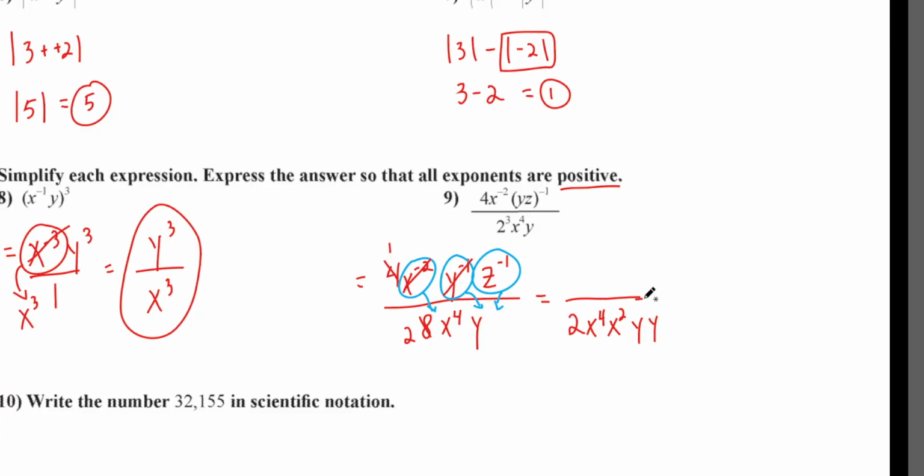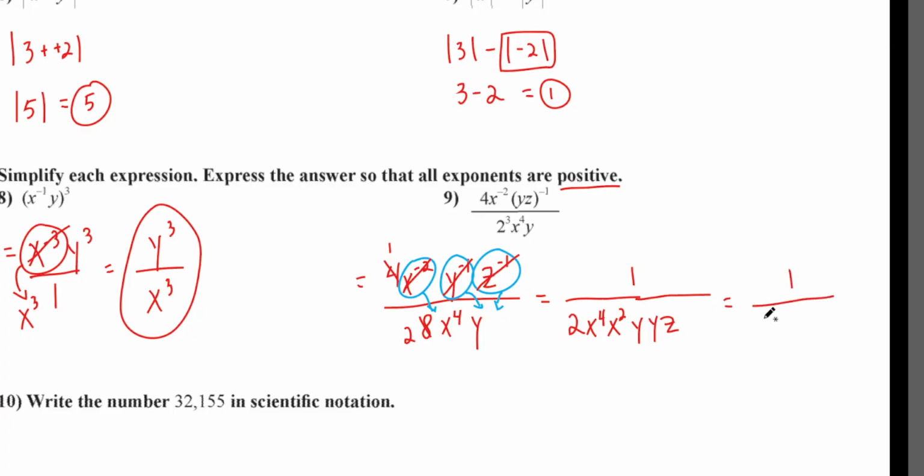One more. What else we got to do? Take that z, flip it to the bottom. So it leaves here, and it goes to the bottom and becomes what? Z to the positive first. What's left on top? Looks like everything canceled out. But yeah, I got a 1 left on top. We're almost done. One more step, and this problem's over.